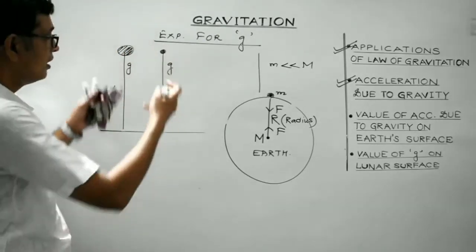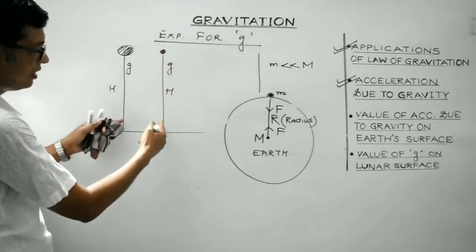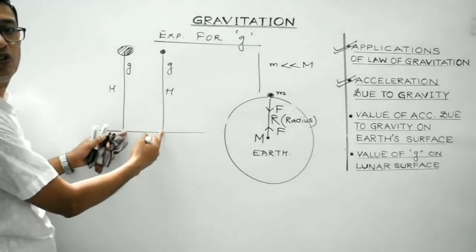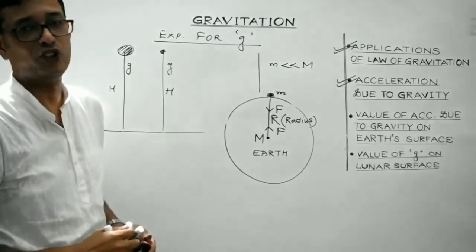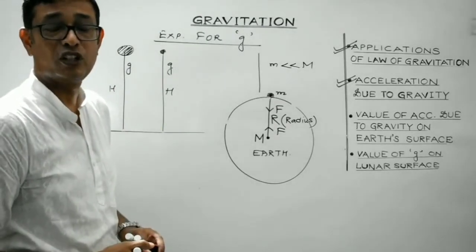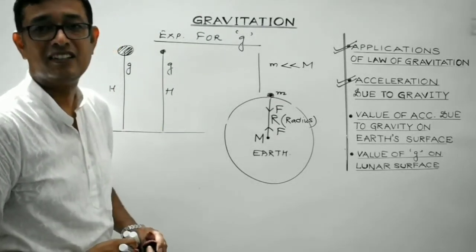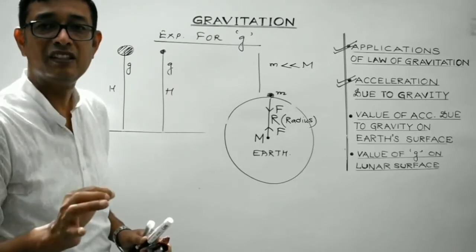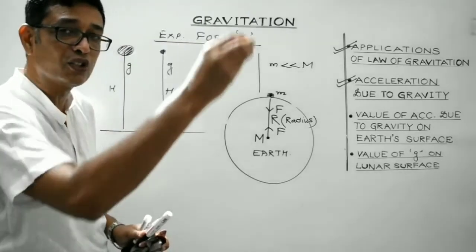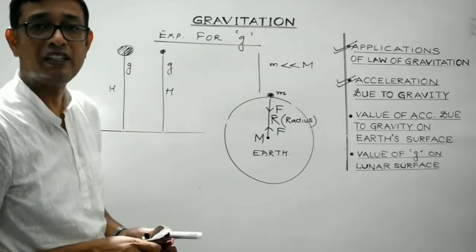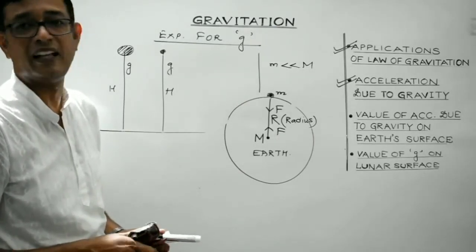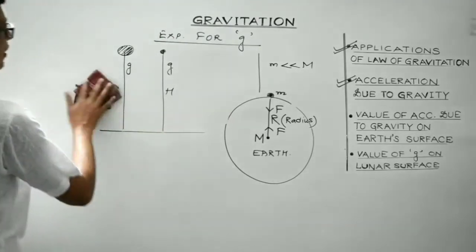As a result, both will take the same time in reaching the ground. And while striking the ground, both will possess the same final velocity. So it clearly indicates that the acceleration due to gravity is independent of the mass of the falling body. It only depends upon the dimensions and mass of the planet under consideration, right?